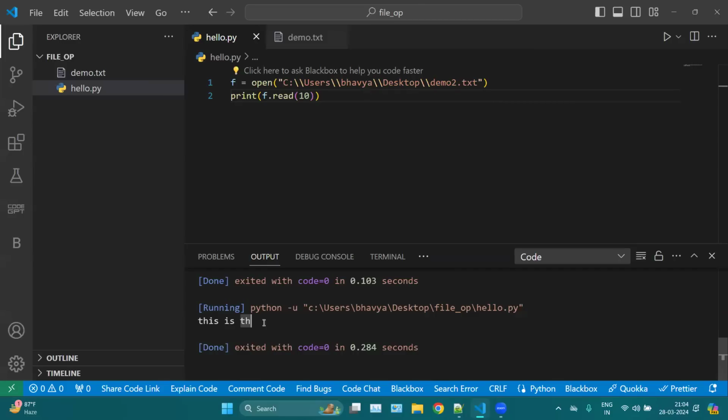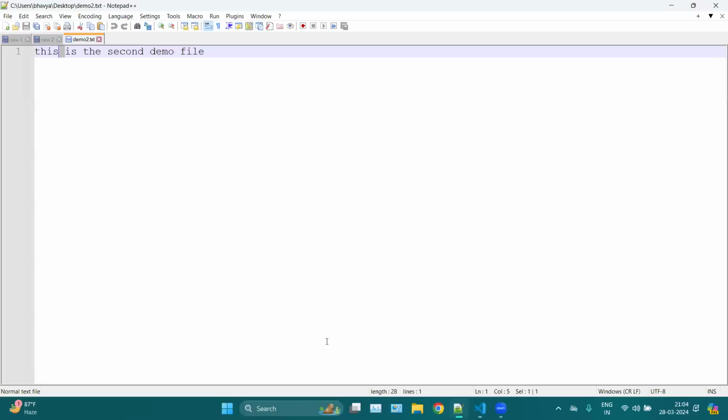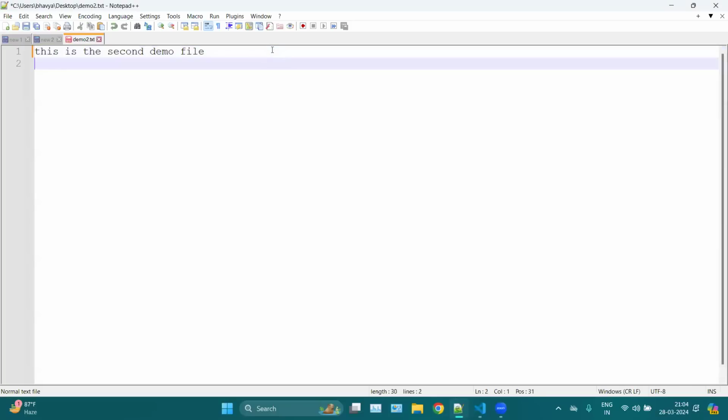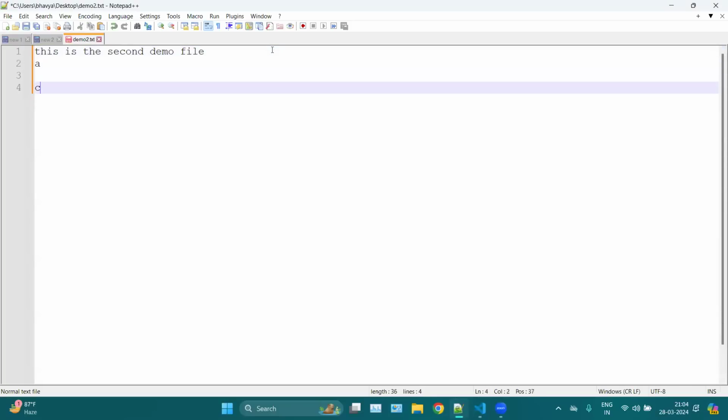So you can mention how many characters you want to read within your file. You can even loop through your file. For example, in this file let's say I have some more characters, A, B, C, and so on, some more lines.